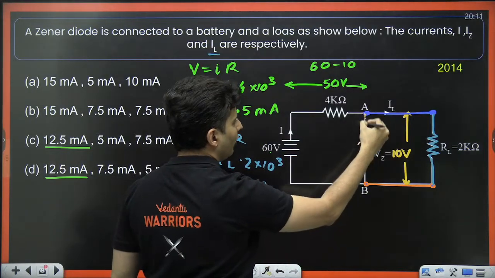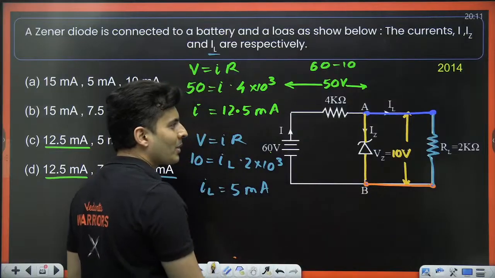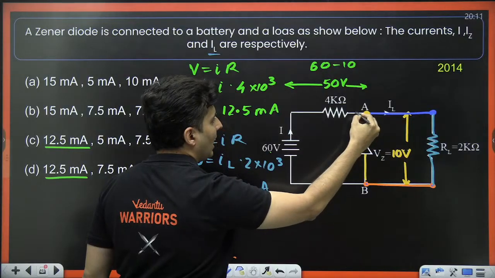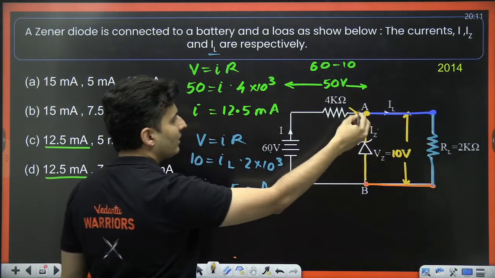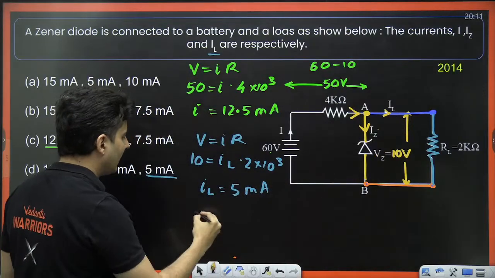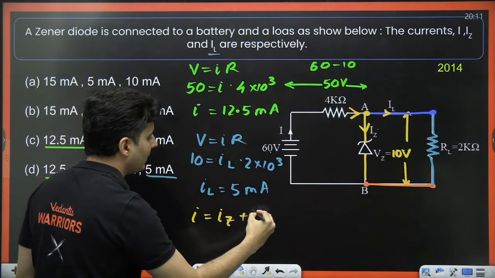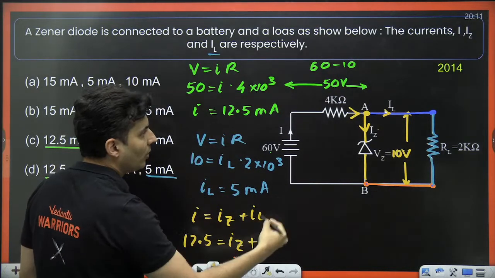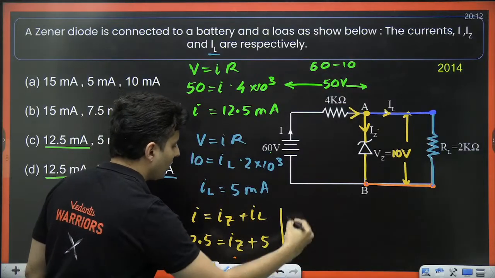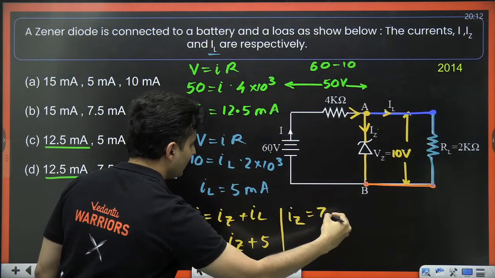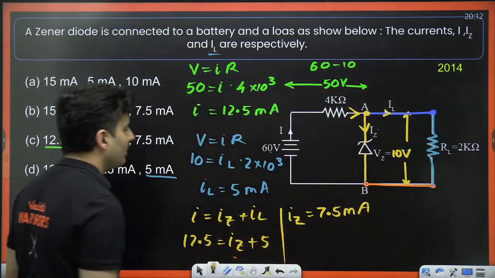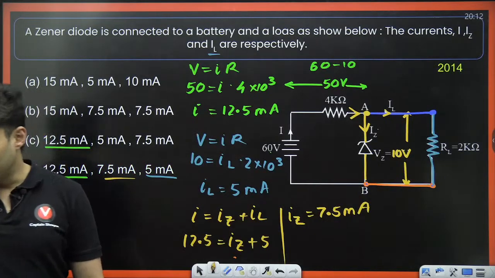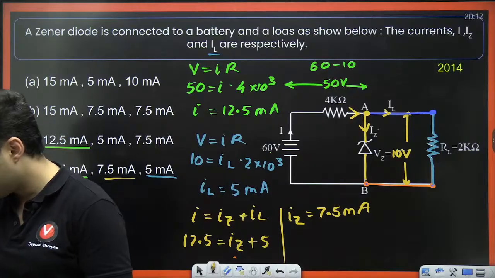One more thing, for this particular Zener diode, if I want to find IZ, what I will do is, at this junction, I'll apply Kirchhoff's current law. Look at this. Current entering in is current exiting out. So this is 12.5. IZ I don't know. IL is nothing but 5. From this IZ is nothing but 7.5 milliamperes, which is right over here. So that is option number D. Is that right, everyone? Very good.